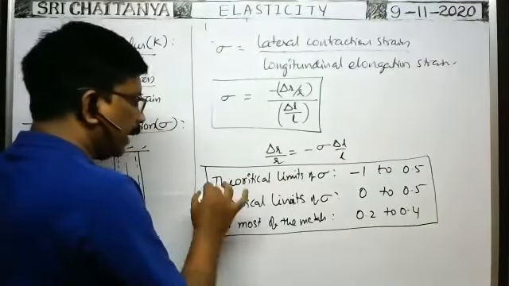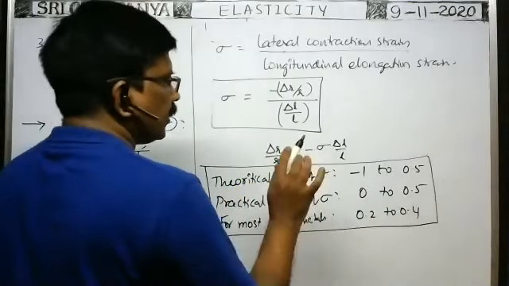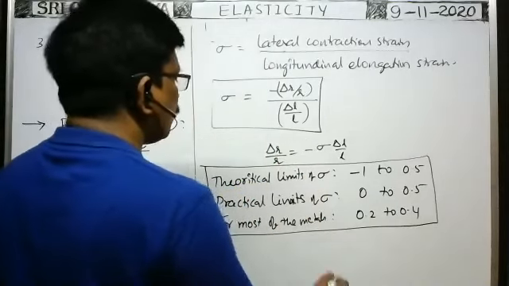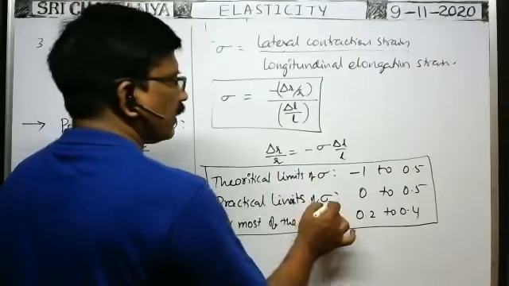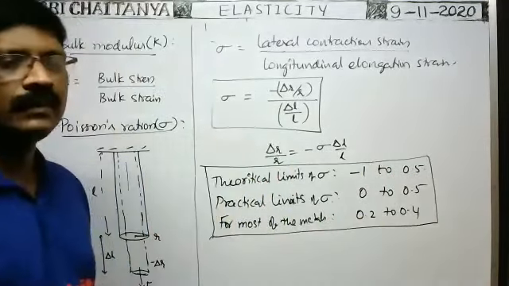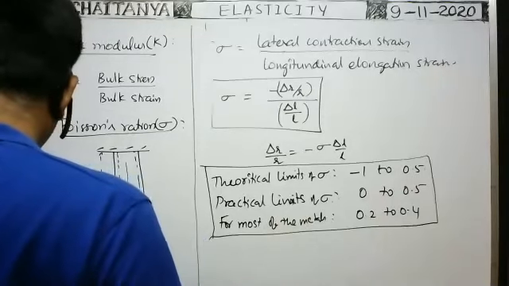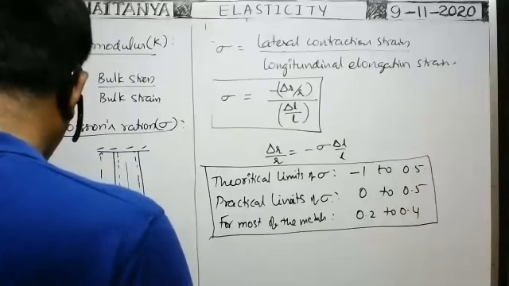In IP, a number of times they asked the limits of the Poisson's ratio. Limits of the Poisson's ratio means theoretical limits and practical limits, which we have discussed. This is 1 mark, this is 1 mark. 2 marks, they asked the question a number of times. It is very, very important. So for most of the metals, it lies in between 0.2 and 0.4.